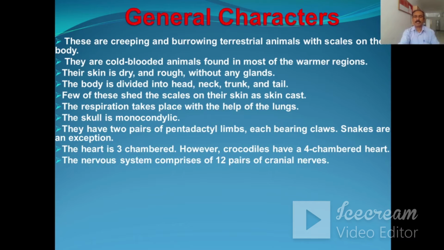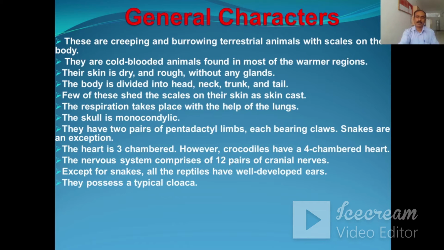The nervous system comprises 12 pairs of cranial nerves. Except the snakes, all reptiles have well-developed ears. They possess a typical cloaca. Reptiles are ureotelic, uricotelic, and ammonotelic. Ureotelic means they excrete urea as a nitrogenous waste. Uricotelic means they excrete uric acid. And ammonotelic means they excrete ammonia as the nitrogenous waste.